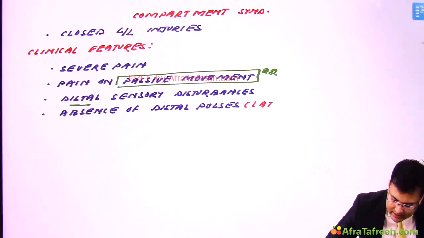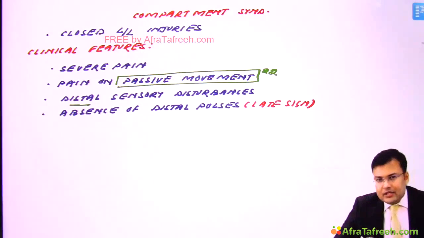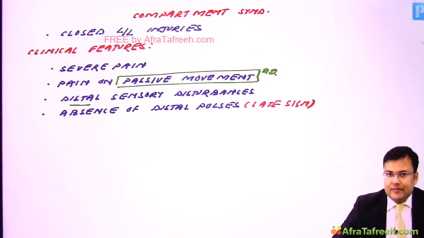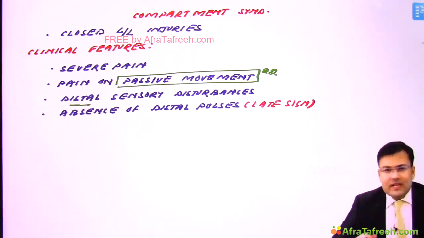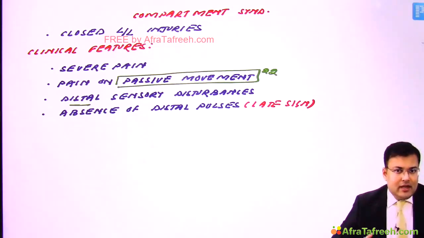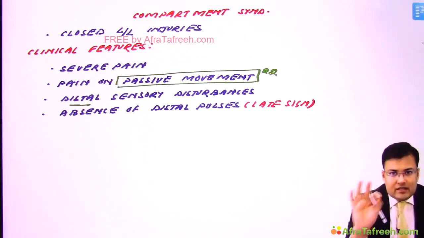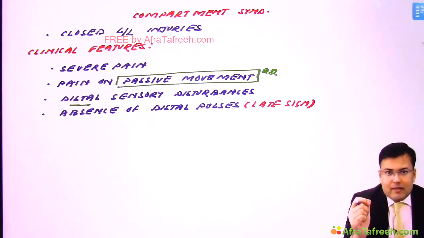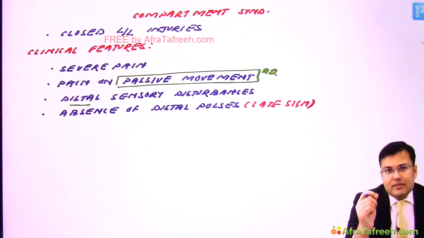It's a late sign. And absence of distal pulses is not mandatory for diagnosis of compartment syndrome. So how are we going to make the diagnosis of compartment syndrome? Since there is increased pressure in the compartment, insert a catheter with pressure monitor in that compartment and measure the pressure. If the pressure is more than 30 mmHg, so what? It's a case of compartment syndrome.